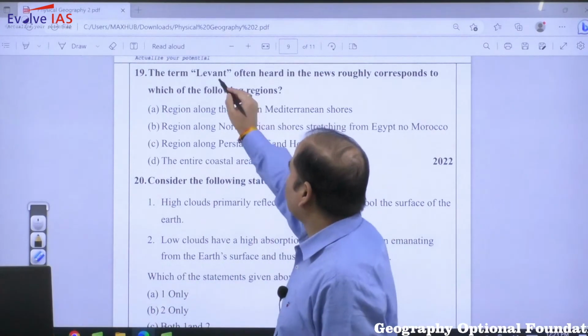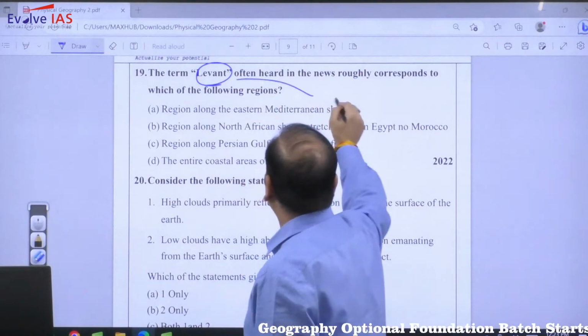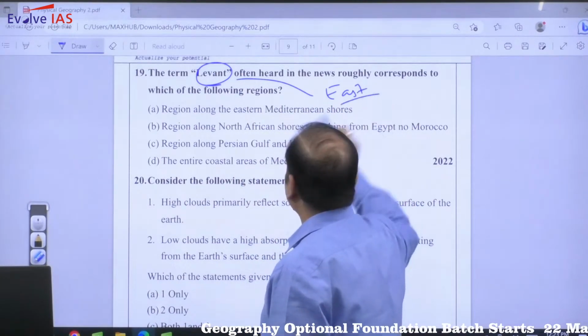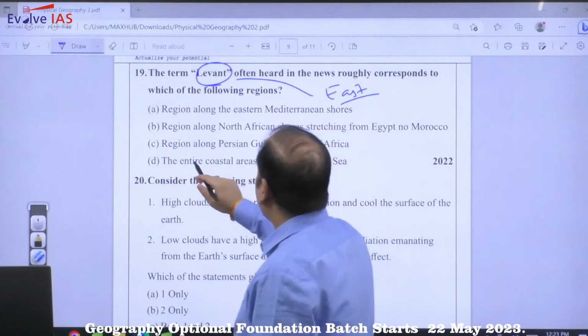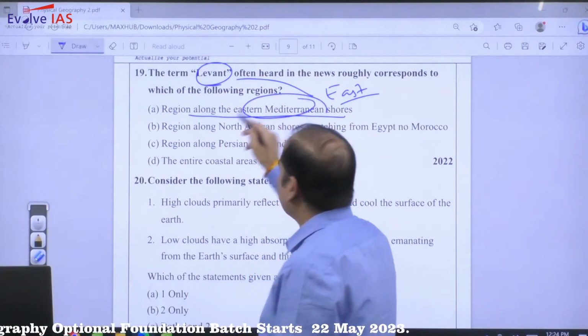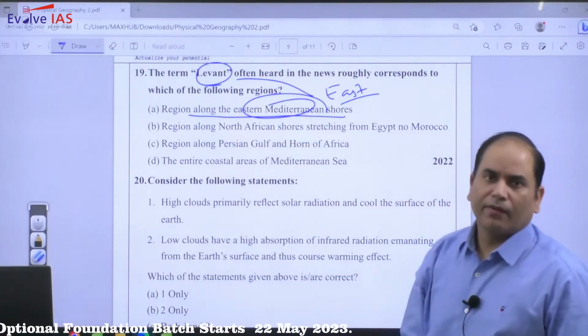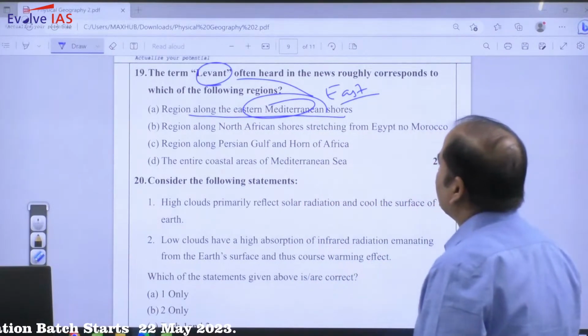As far as Levant is concerned, the meaning of Levant is simply east. It is an older term that is being used. So the answer will be the regions along the eastern Mediterranean. This whole area of Israel, Lebanon, Syria is simply referred to as the Levant.